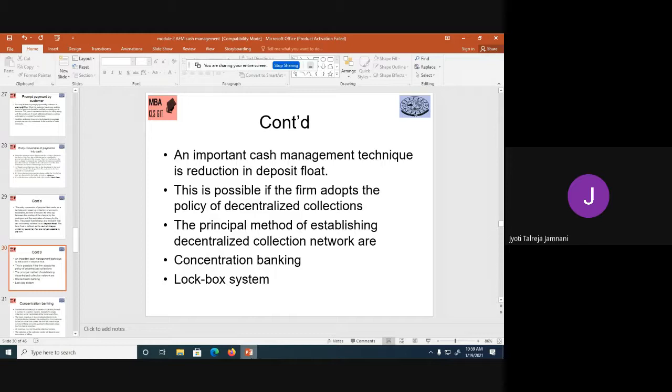So by this we will be able to reduce the postal float because the customer will be easily able to go and deposit the money. So there are basically two principal methods to establish a decentralized collection network. One is concentration banking and the other is the lockbox system. These two are very important. Let us understand what concentration banking is.